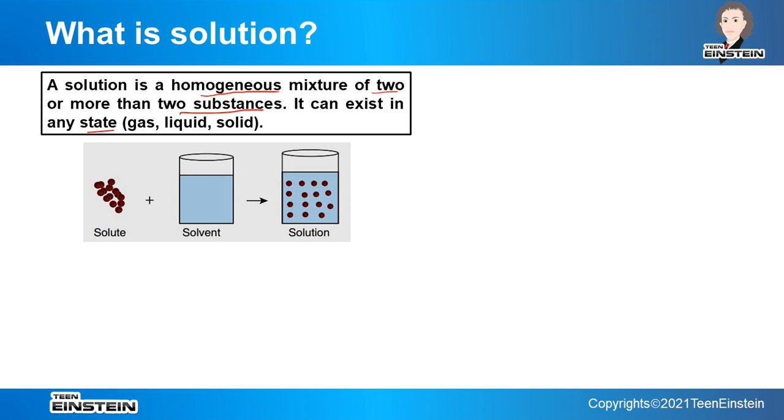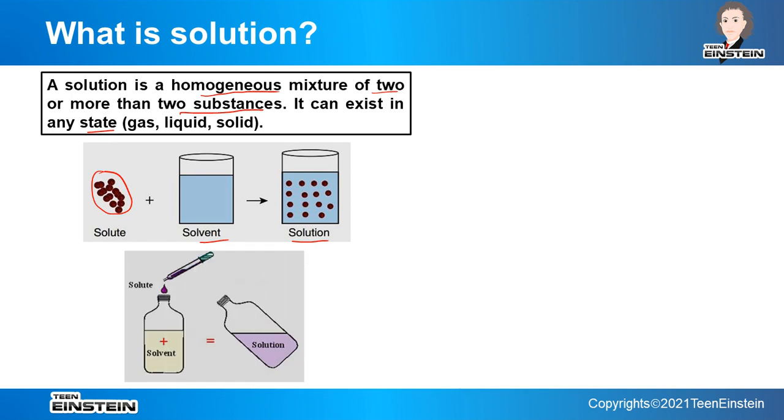It can also be gas or solid. So in the picture that we have, suppose the solute is salt or sugar and the solvent is water, then after dissolving the solute in the solvent we are getting a solution. So in a solution there are actually two parts. One is the solute part, another one is the solvent part.